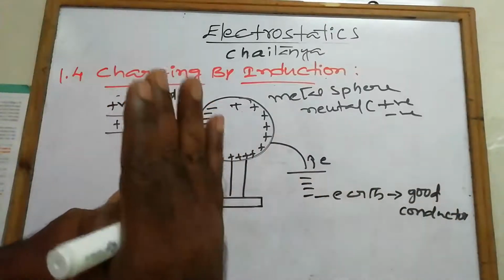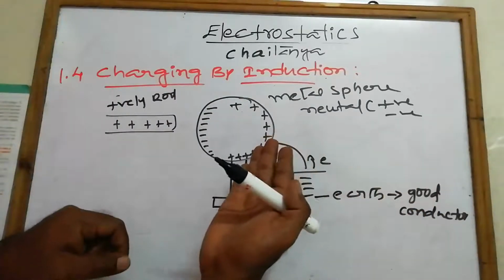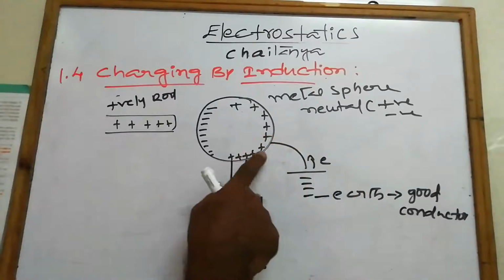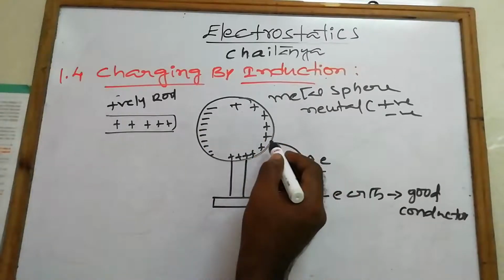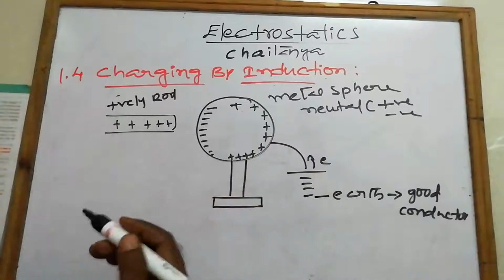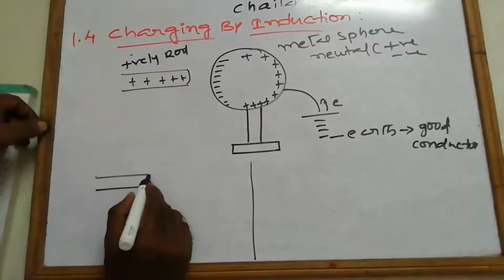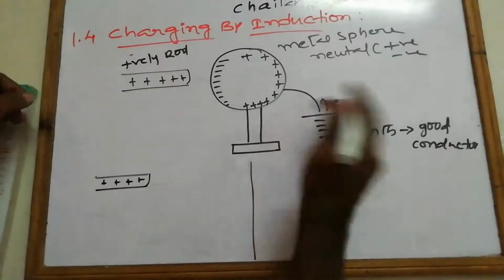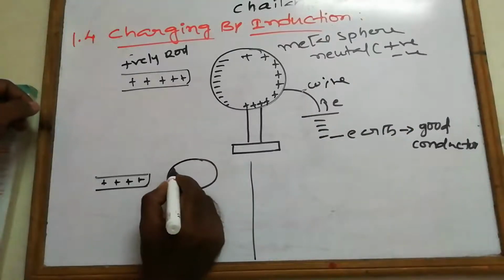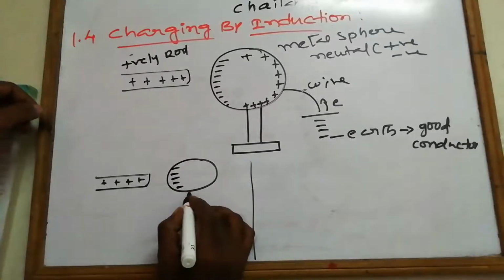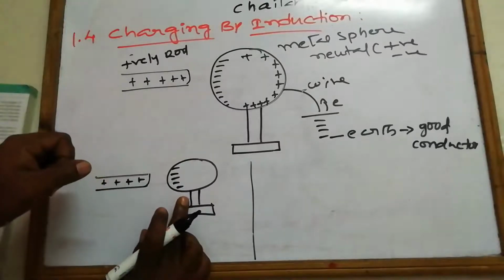The positive charge cannot flow, only the electrons flow. The electrons start flowing from the earth to the metal sphere. When they flow, these electrons neutralize the positive charge on the metal sphere, which means they cancel the positive charge present in it. In the next figure, we remove this wire. After removing the wire, it has only negative charges.